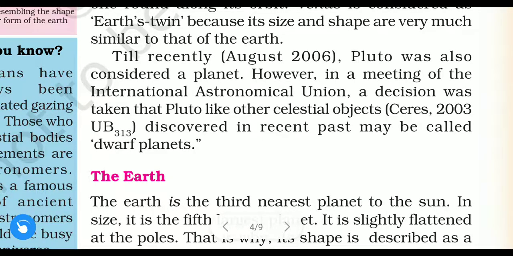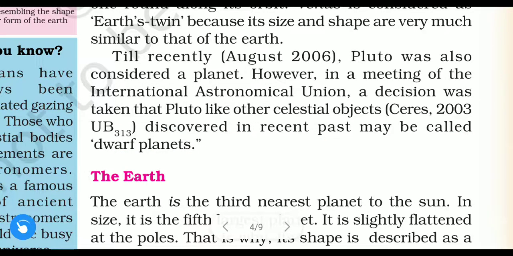Till recently, that is August 2006, Pluto was also considered a planet. Even up to August 2006, Pluto was considered as one planet. But later, in a meeting of the International Astronomical Union, a decision was taken. What decision was taken? That Pluto, like other celestial objects discovered in the recent past, may be called a dwarf planet.